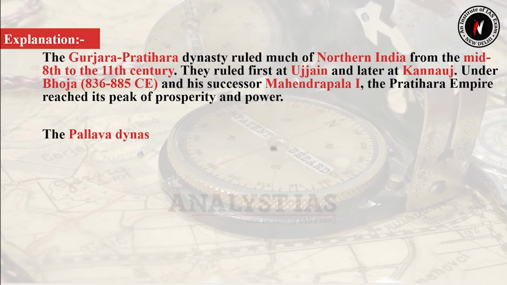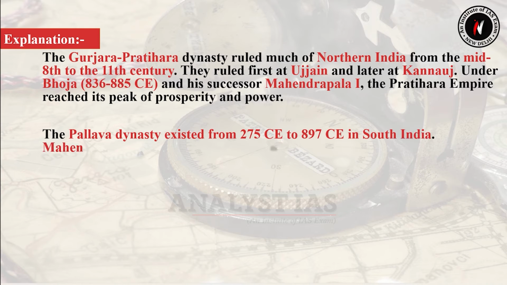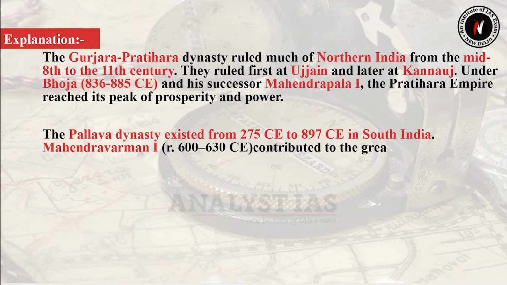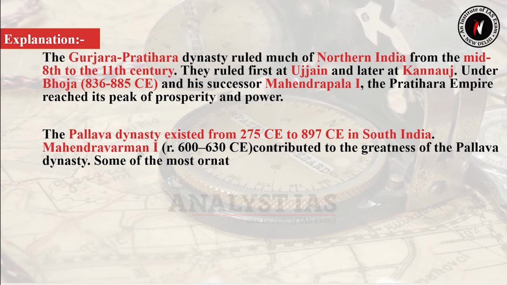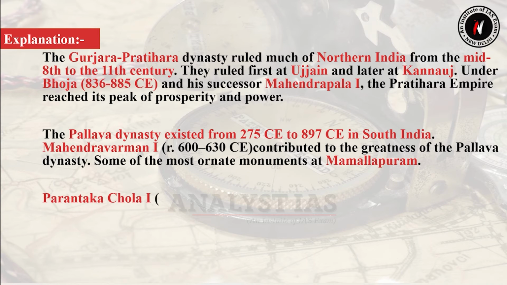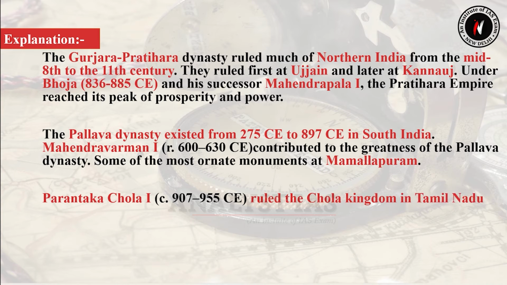The Pallav dynasty existed from 275 CE to 897 CE in South India. Mahendravarman I contributed to the greatness of the Pallav dynasty, with some of the most ornate monuments at Mamallapuram. Parantak Chola I, whose timeline was 907 to 955 CE, ruled the Chola kingdom in Tamil Nadu for 48 years, annexing Pandya.